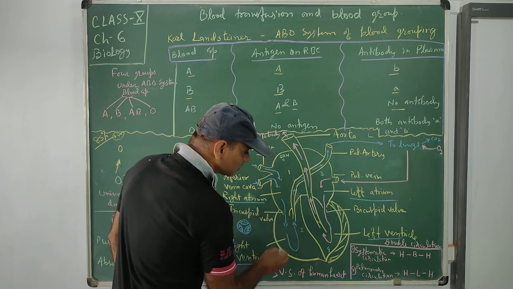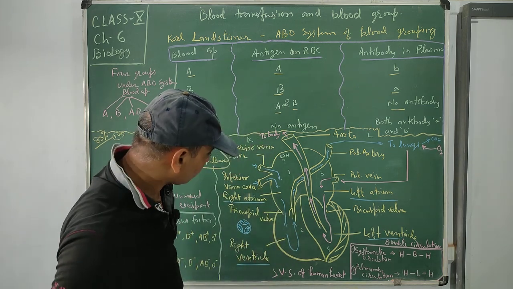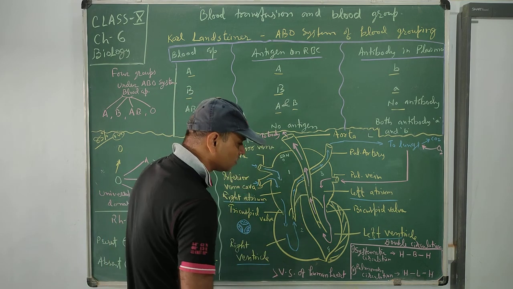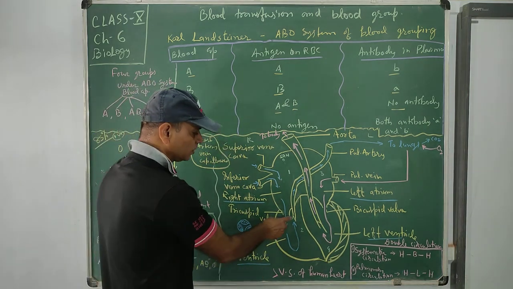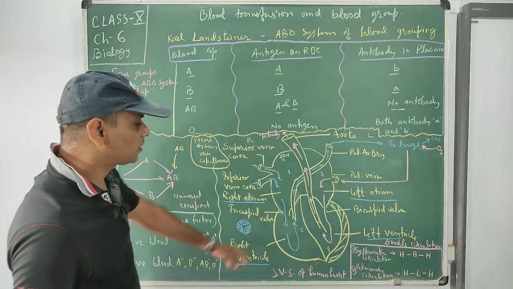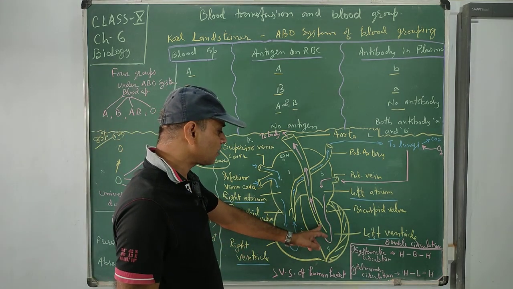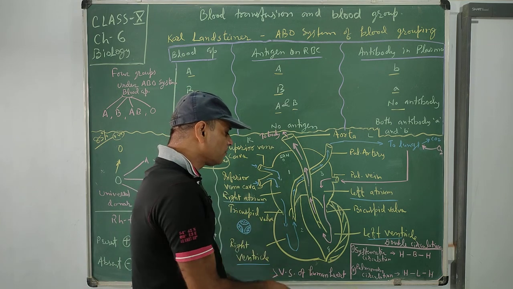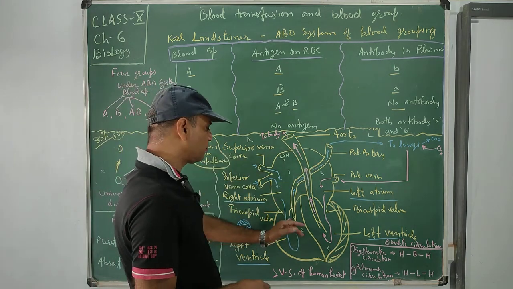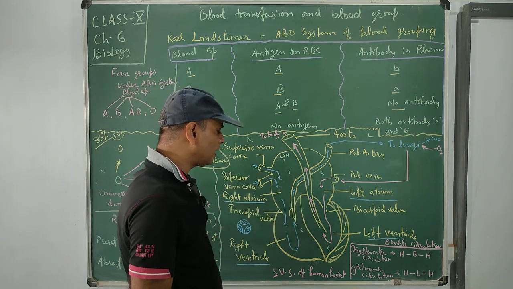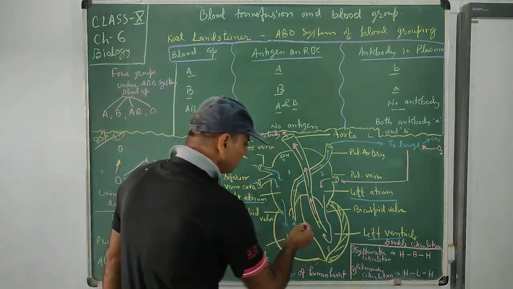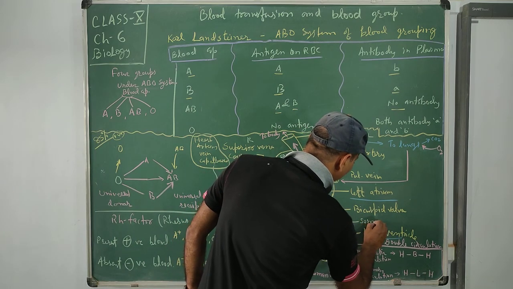From the second chamber, here you see, this is the pulmonary artery, which also has a valve, called the pulmonary valve, and this is the aorta, which also has a valve. So here a semilunar valve, here also a semilunar valve. Two valves are present, one in the pulmonary artery as well as in the aorta. Both are semilunar valves.